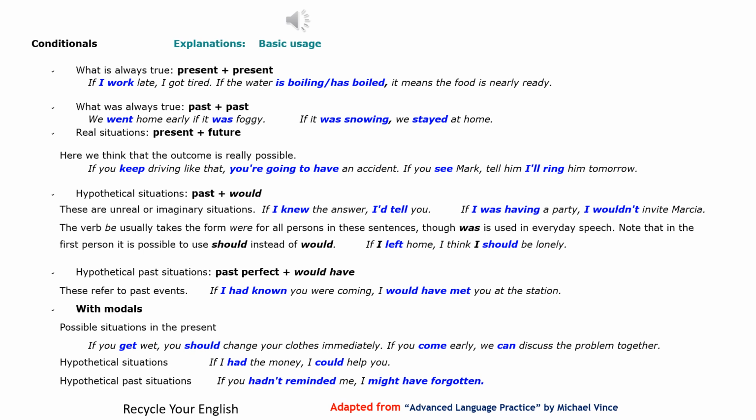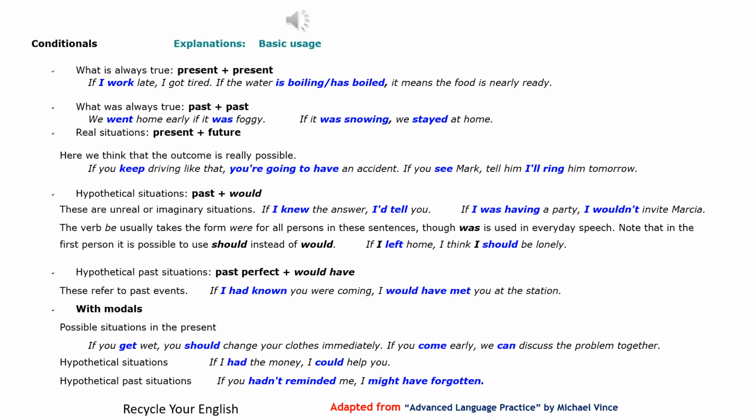Hypothetical situations, past plus would. These are unreal or imaginary situations. If I knew the answer, I'd tell you. If I was having a party, I wouldn't invite Marcia. The verb be usually takes the form were for all persons in these sentences, though was is used in everyday speech. Note that in the first person it is possible to use should instead of would. If I left home, I think I should be lonely.